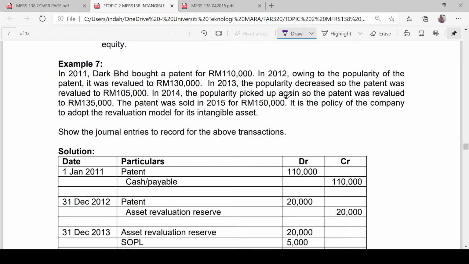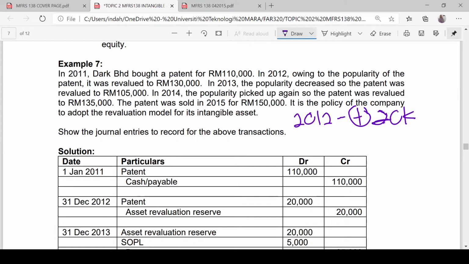So what happened in year 2012? There is an increase from 110,000 to 130,000. Therefore, in year 2012 we are going to record a revaluation surplus of 20,000.